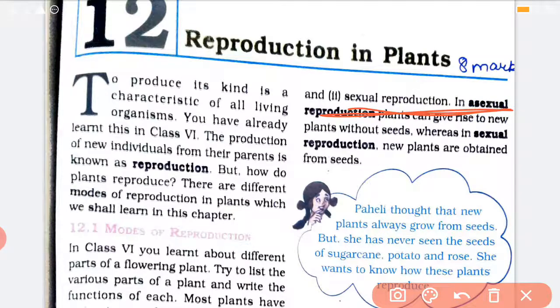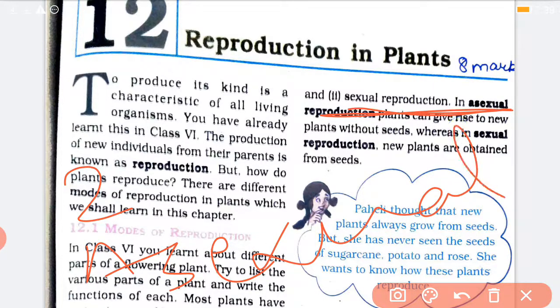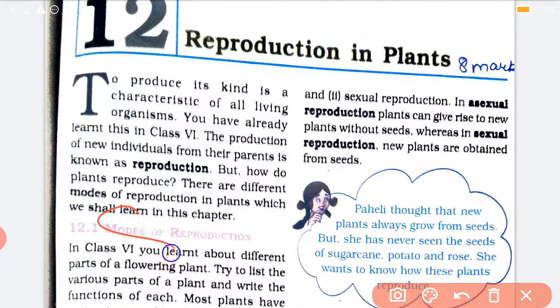Okay. In plants, there are 2 types of reproduction: asexual and sexual. Keep it in mind. Okay. Plants are having 2 types of reproduction: sexual reproduction and asexual reproduction.